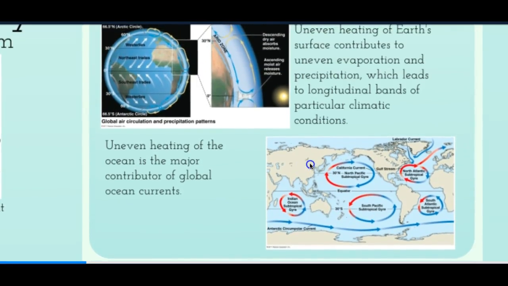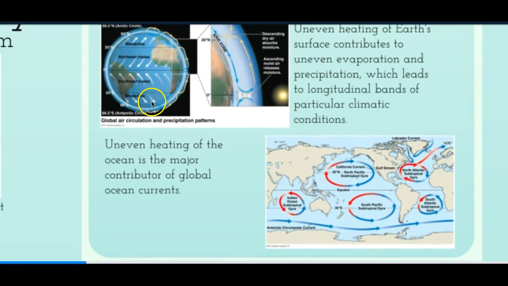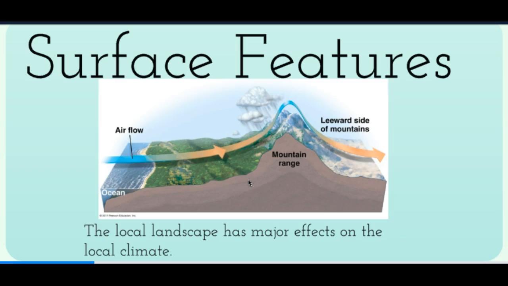The water current is also kind of similar to the wind circulation. So as you can see, in the northern hemisphere, the water circulates clockwise, and in the northern hemisphere, the wind also circulates clockwise. This is a surface feature. If you have a mountain, the front of the mountain where the air hits is usually wetter than the other side of the mountain. This also affects a local climate, which is a smaller area where the climate is different.